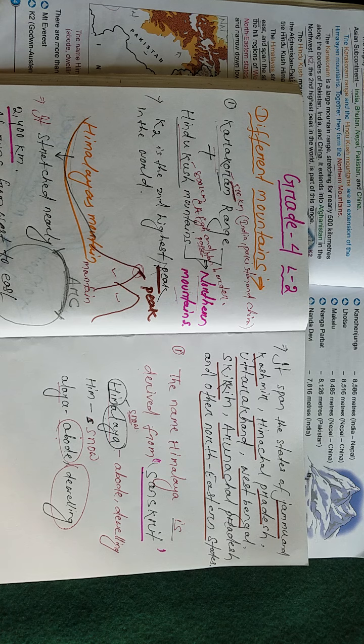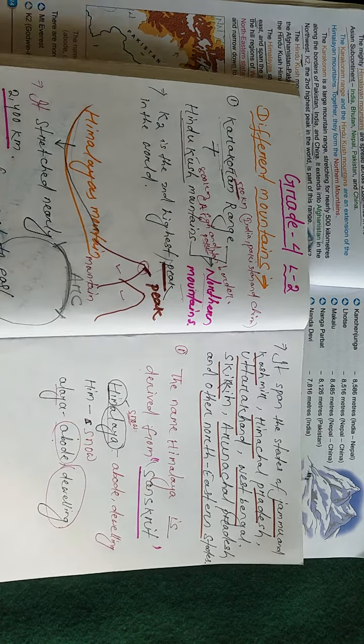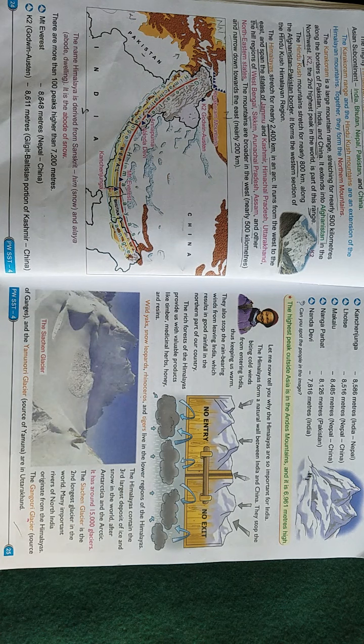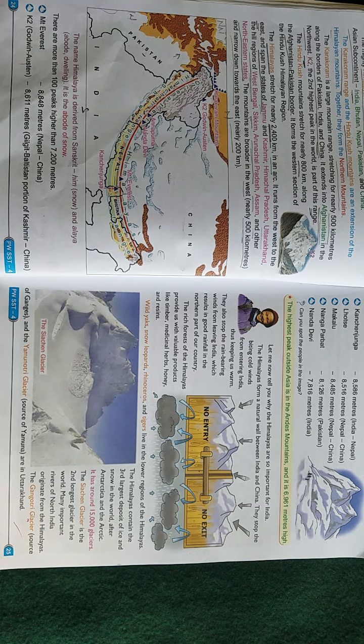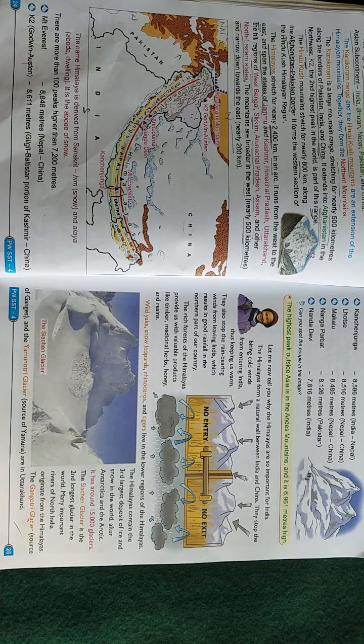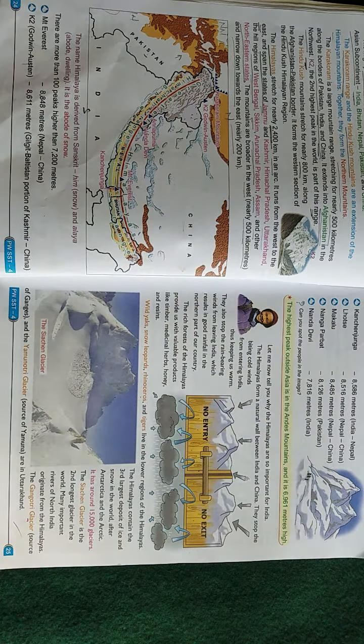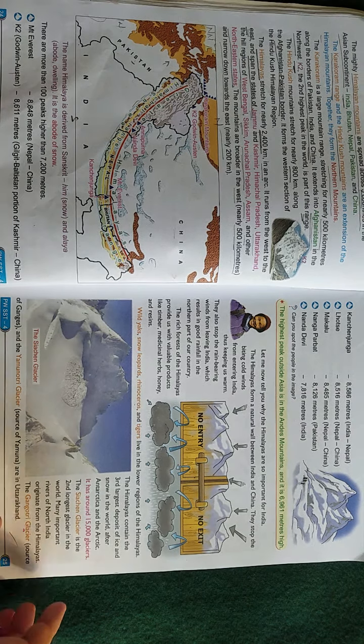Okay, students, I hope all of you understood this class clearly. In the next class, as you see in the book, there are some 100 other peaks higher than 7200 meters given. So Mount Everest and other mountains, their ranges in kilometers, and the borders they are attached to are also given. Next class we will discuss this and go ahead.